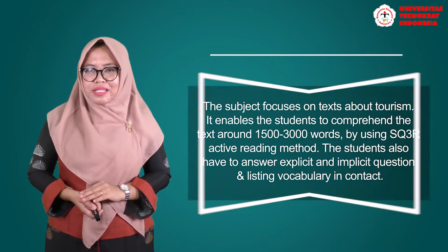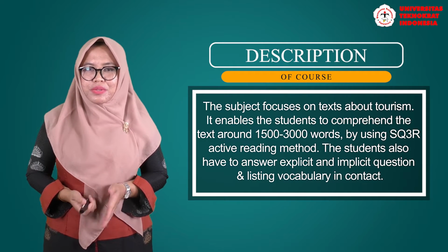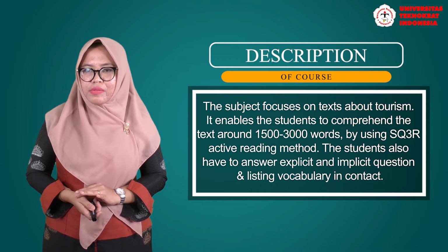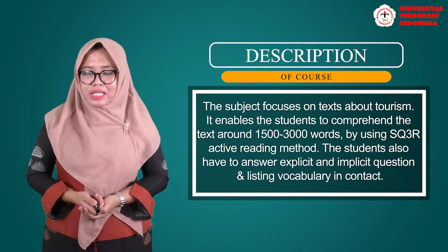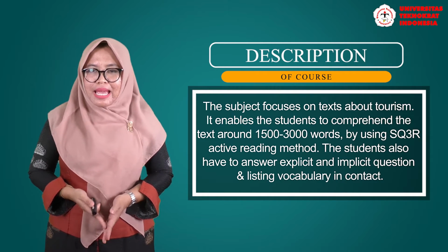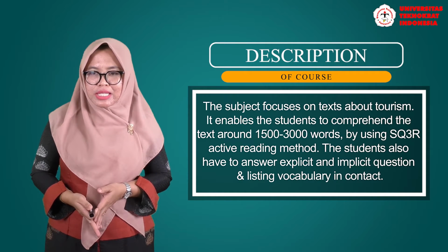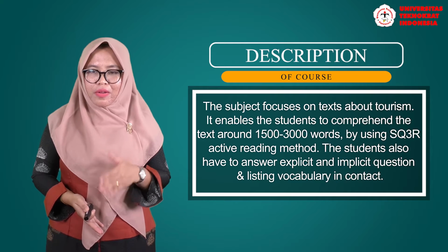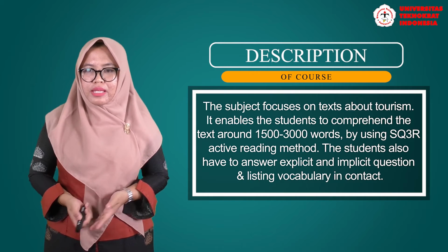The subject focuses on texts about tourism, and it enables the students to comprehend texts of around 1,500 to 3,000 words by using the SQ3R active reading method. And then the students also have to answer explicit and implicit questions and list vocabulary in context. For this course, there are several topics relating to tourism.